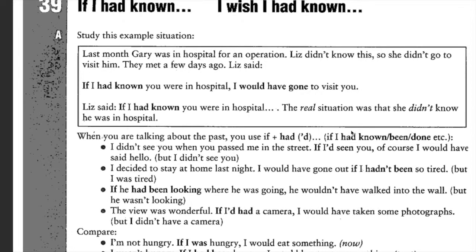The real situation was that she didn't know he was in hospital. That's why she didn't go there to visit him, right? So when you are talking about the past, you use if plus had, or you can abbreviate like this: if I had known, if I had been, if I had done. In the if clause, you have to use had plus the verb in the past participle, right? And then in the consequence, you have to use would plus have plus a verb in the past participle.